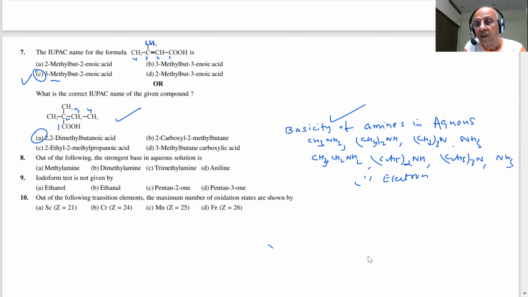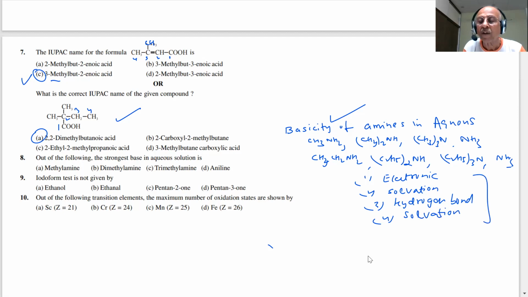Electronic, steric hindrance, solvation effect, and steric factor, hydrogen bond. So it is the cumulative effect of all these, students; not one factor alone. We told you to check the NCERT, and please note that the 2 degree amine is always highest in all of these. So dimethylamine will be the 2 degree amine.